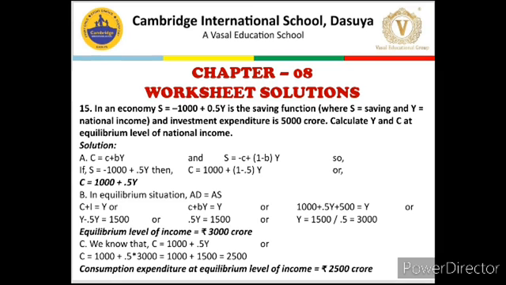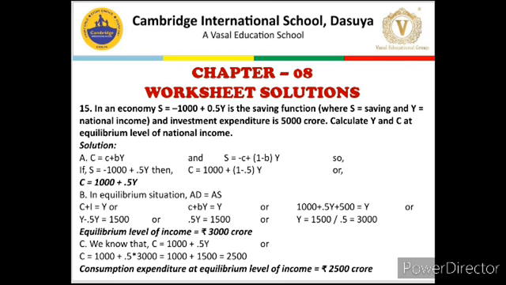Now question number 15 of the worksheet, in which a linear saving equation and I are given. We need to find out the equilibrium level of Y and C. So the first step will be, you can do it another way as well, to convert this equation of S into C, which will become, as you can see, C is equal to 1000 plus 0.5Y.